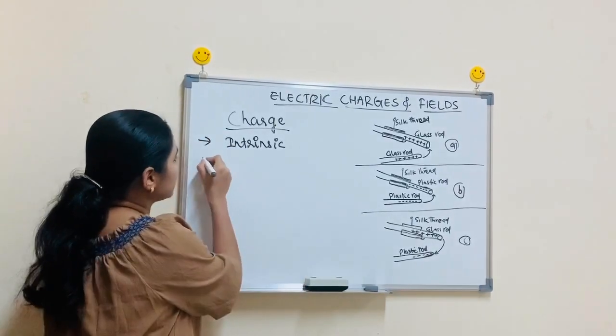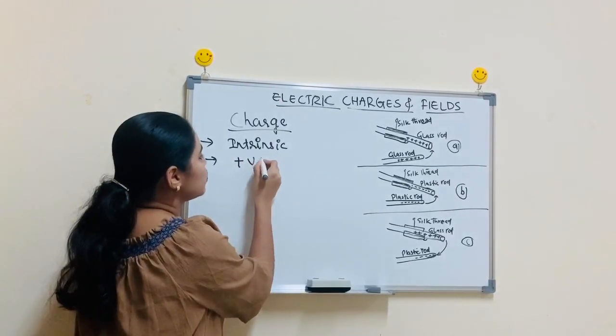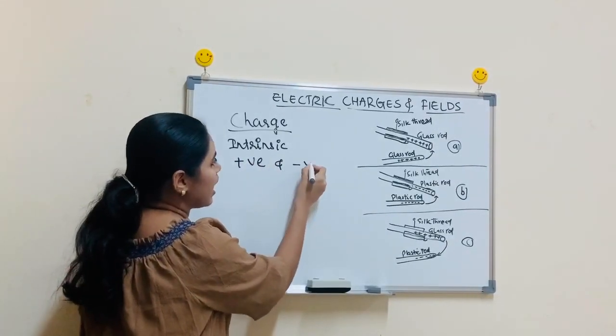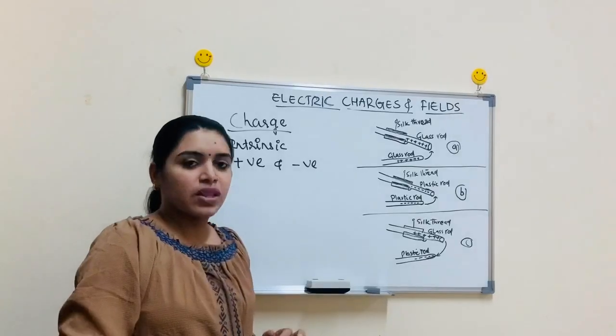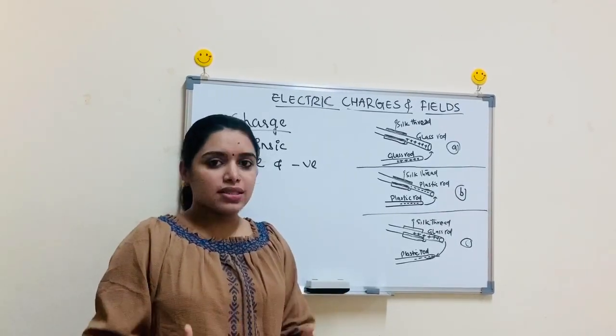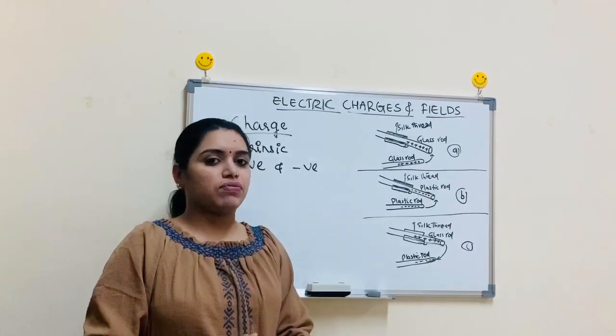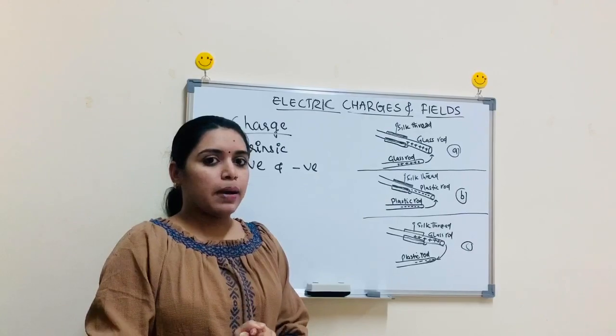That is the other basics of charge. Charge is of two types, positive and negative. We know that mass is always positive, but charge can be positive as well as negative. That is the fundamental difference between charge and mass.